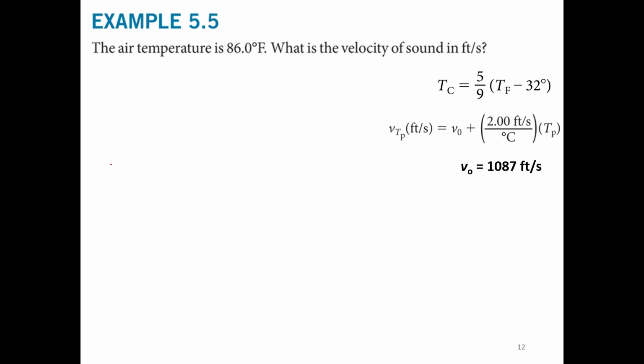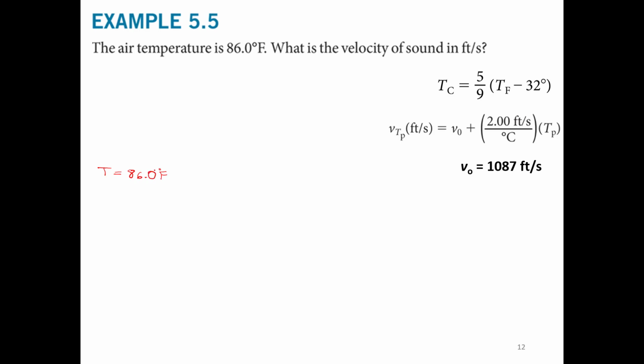Now let's solve one more problem. If the air temperature is 86.0 Fahrenheit, what is the velocity of the sound in feet per second? Now we have the temperature of the air at 86.0 Fahrenheit.